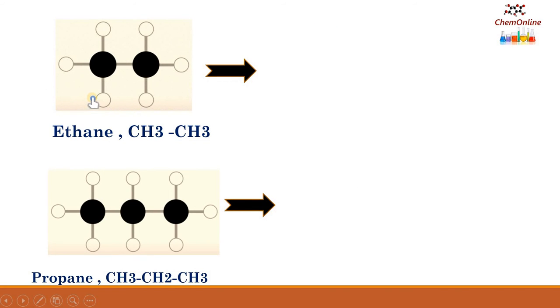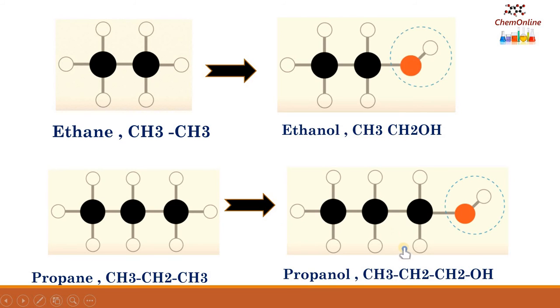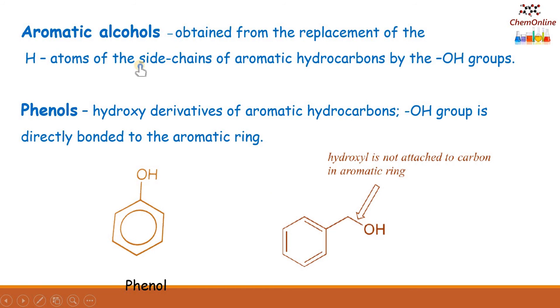Similarly, here we have ethane, C2H6. When one of its hydrogens is replaced by a hydroxyl group, an OH group, what will result? That will become ethyl alcohol or ethanol, CH3CH2OH. Similarly, when it is propane, when one of the hydrogens is replaced by OH, that will result in propanol, CH3CH2CH2OH. So alcohols may be aliphatic or aromatic alcohols.